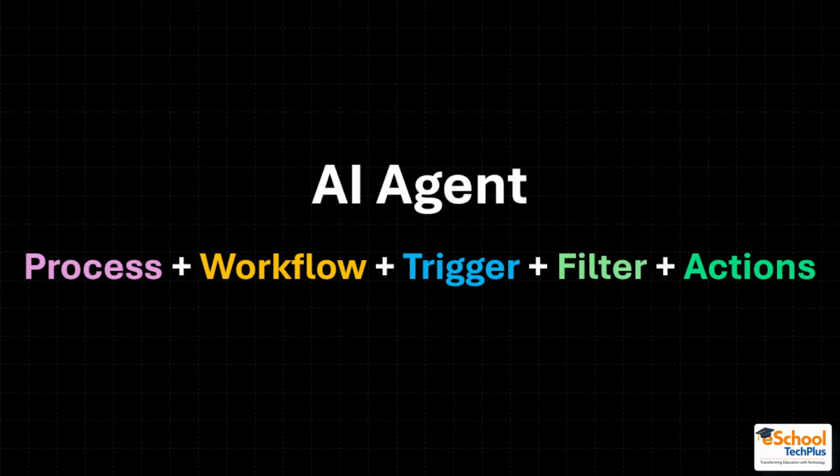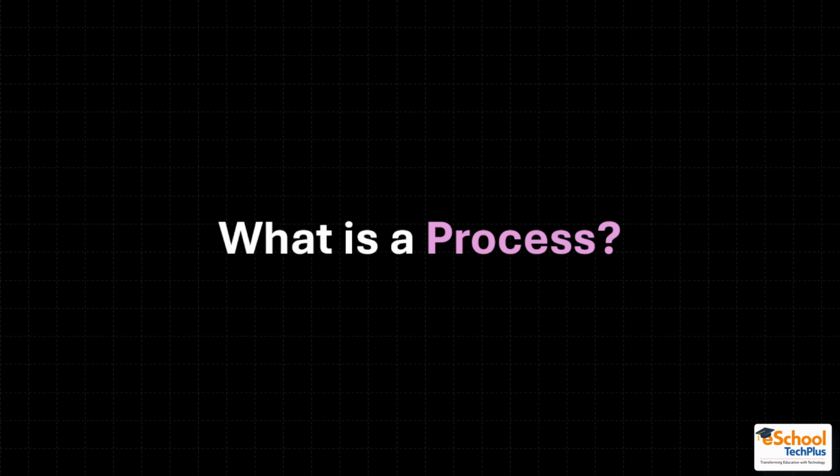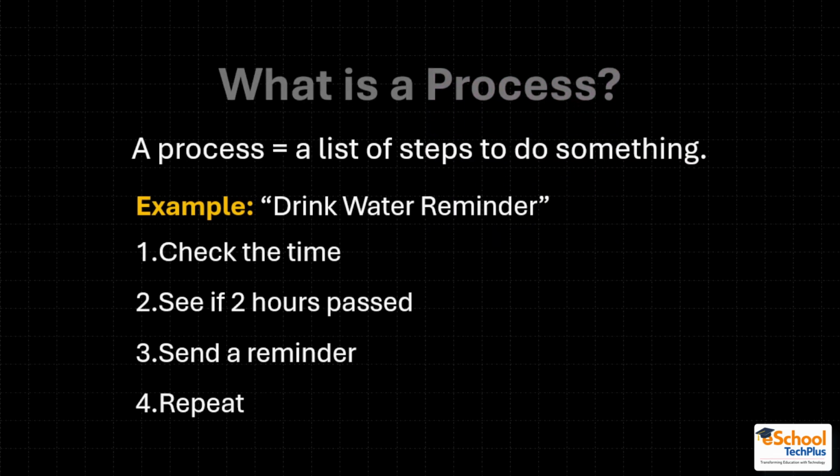One by one, let's see what everything means and how it combines into becoming an AI agent. So what is a process? A process is just a list of steps. For example, a drink water reminder. What do you have to do for that? You have to check the time, see if 2 hours have already passed or not, and then send a reminder. Then that process is repeated over and over. So it is like a cyclic process of steps which is repeated again and again.